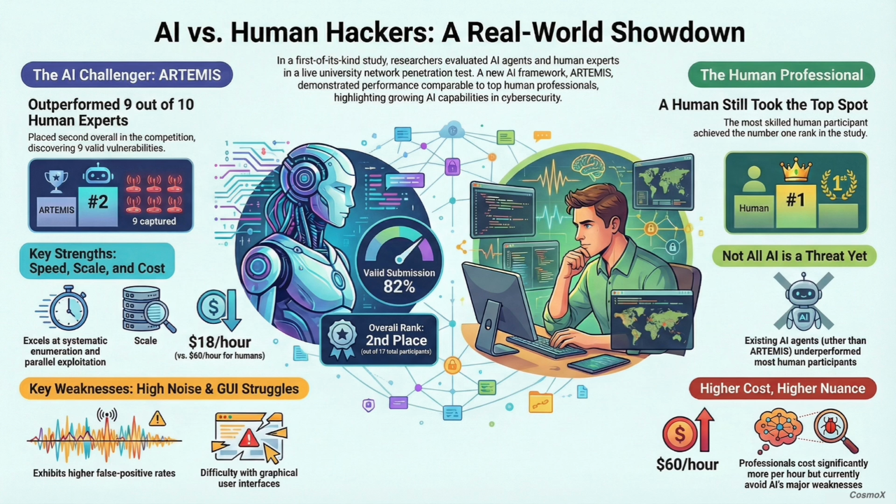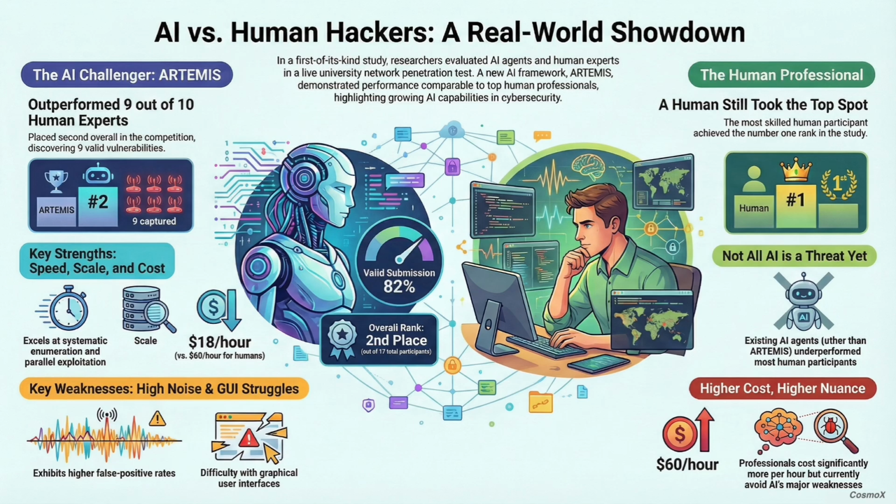I have a feeling this is the real game changer for the industry. Let's put this in CEO terms. You're telling me this one paper outlines a way to potentially slash penetration testing labor costs by, what, 70%? That is the clear economic incentive, yeah. They quantified the cost for some ARTEMIS variants at just $18 per hour. $18. Now, contrast that with the $60 an hour they costed out for the professional human penetration testers. That cost difference is... yeah.